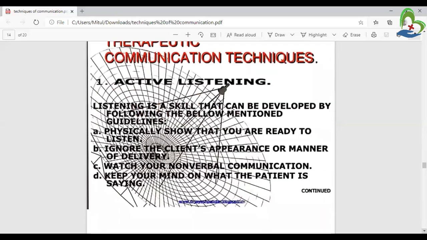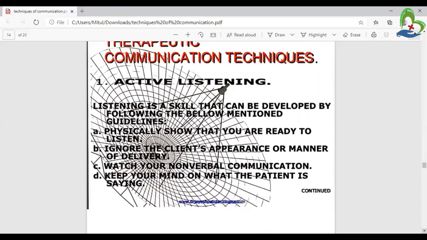Communication techniques. First one is therapeutic communication techniques. First one is active listening. Listening is a skill that can be developed by following the below mentioned guidelines. Means listening properly and then answering, depending on the question. And next, physically show that you are ready to listen, like physically show off, right? I'm ready for an exam, like that.